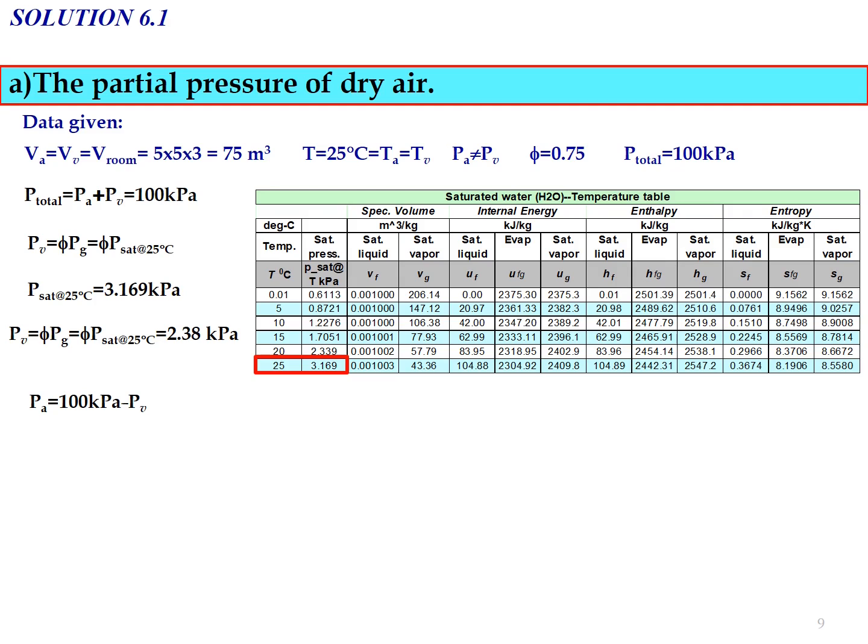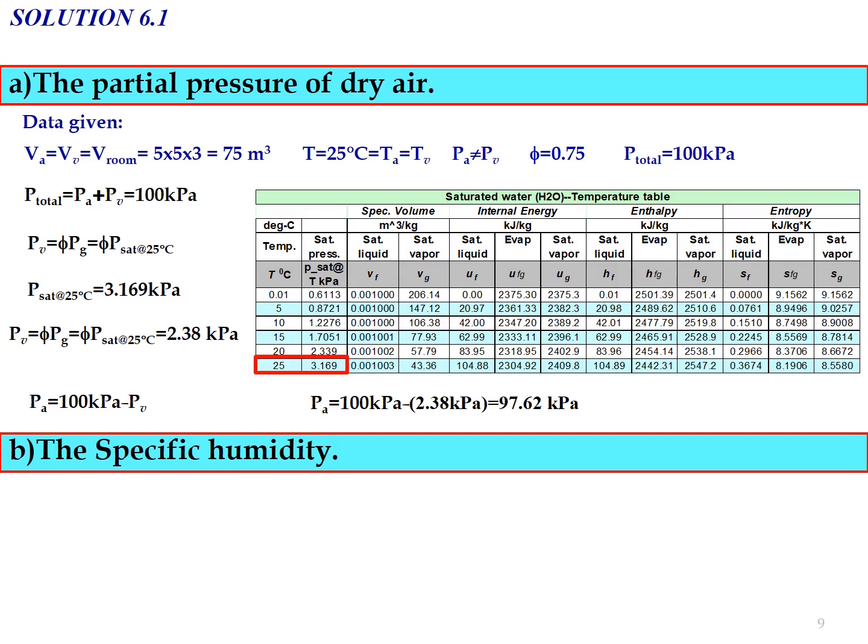And based on the total pressure equation, we arrange the equation so we can determine PA, where PA equals 100 kilopascal minus PV. So the PV value is determined, so we can calculate the value of PA, the partial pressure of dry air, where the partial pressure of dry air equals 97.62 kilopascal.